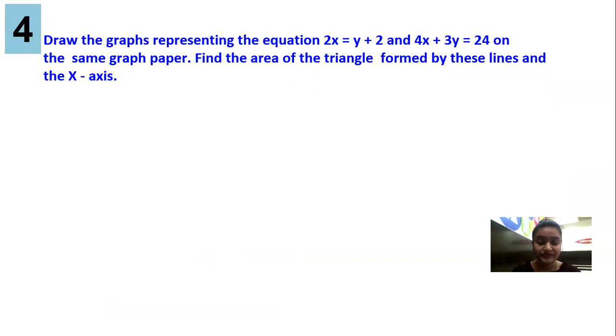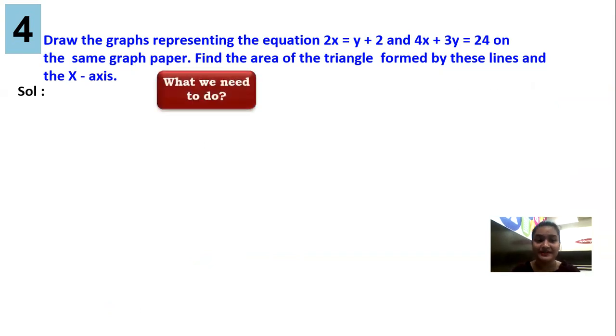Draw the graph representing the equation 2x is equal to y plus 2 and 4x plus 3y is equal to 24 on the same graph paper. Find the area of the triangle formed by these lines and the x-axis. Now guys, over here, draw the graph representing the equation. When I say draw the graph, that means yes, you have to do the graphical method. So over here, let's start.